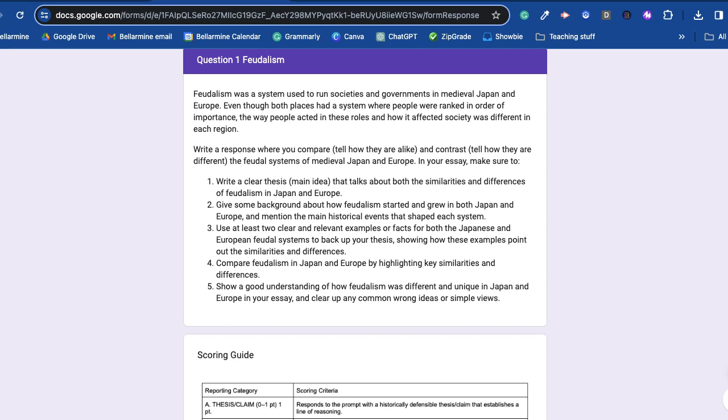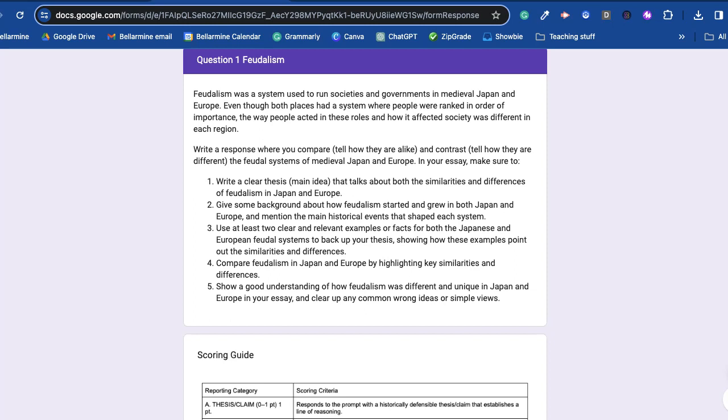Write a response where you will compare, tell how they are alike, and contrast, tell how they are different, the feudal systems of medieval Japan and Europe. In your essay, make sure to, number 1, write a clear thesis or main idea that talks about both the similarities and differences of feudalism in Japan and Europe.